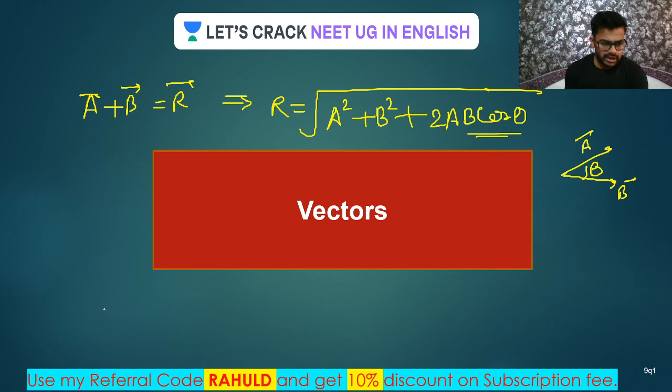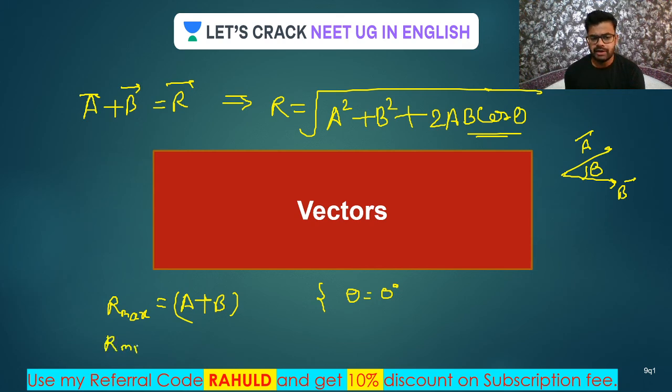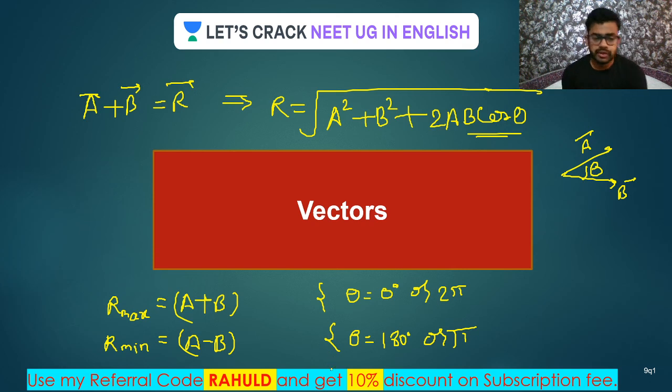So I think you are understanding it very well. What is the value of R max? R max means the maximum value of the resultant. That will be A plus B, and you will get this when theta is equal to what? 0 degree or 360 degree, we can say. Next, R minimum, the minimum value of the resultant, is A minus B. And you will get this result when theta is 180 degree or pi, we can say. And this is 2 pi also, we can write. So these are the basic results you need to know.